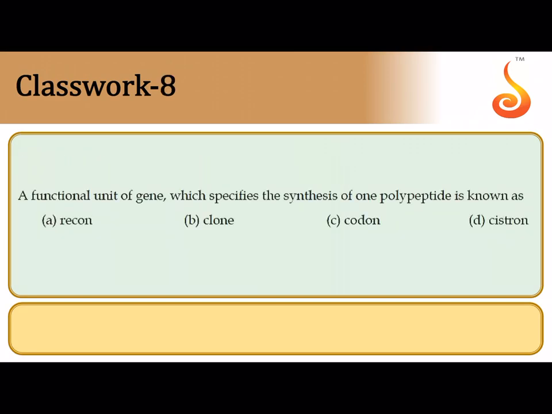The eighth question says the functional unit of a gene which specifies the synthesis of one polypeptide. So one polypeptide, the information is encoded by a functional unit of gene which is referred to as the cistron. So the correct answer is the last option.